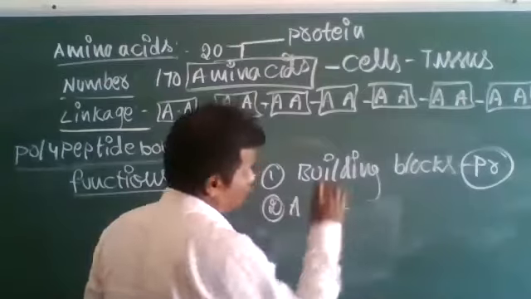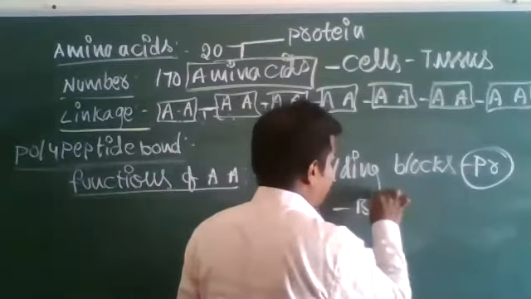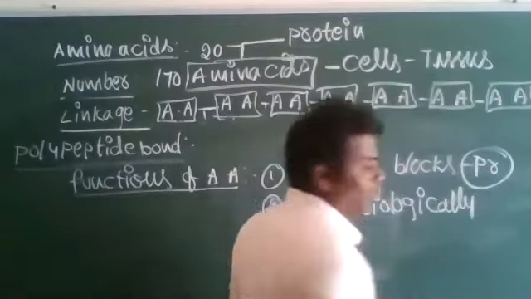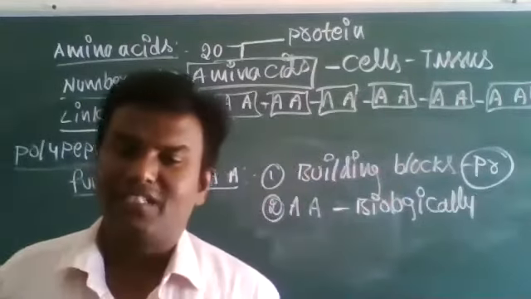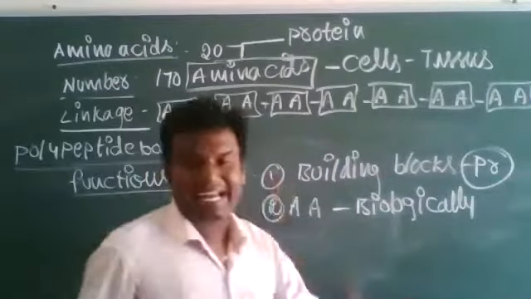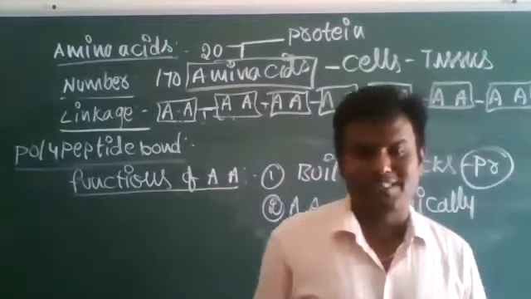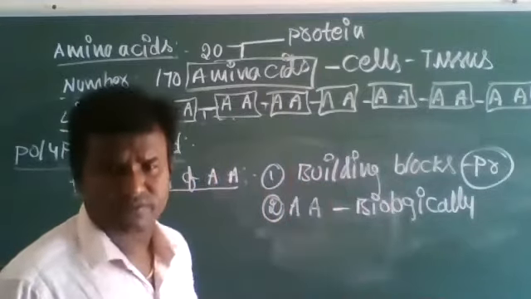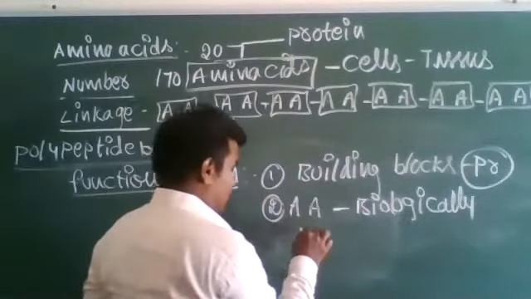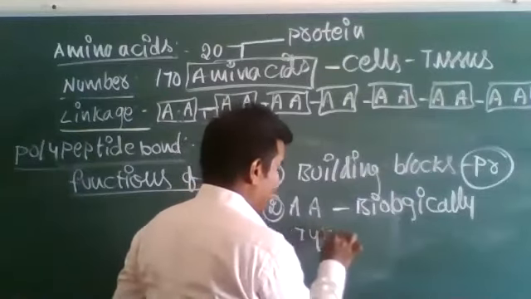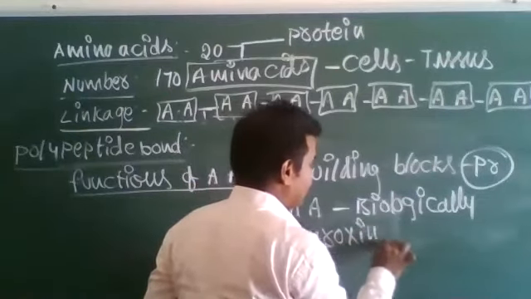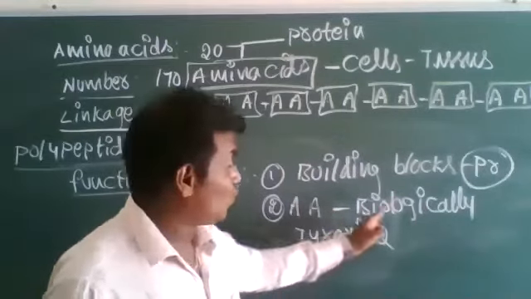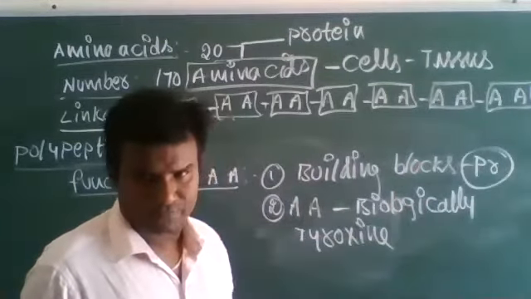Second, amino acids are converted into biologically active compounds.